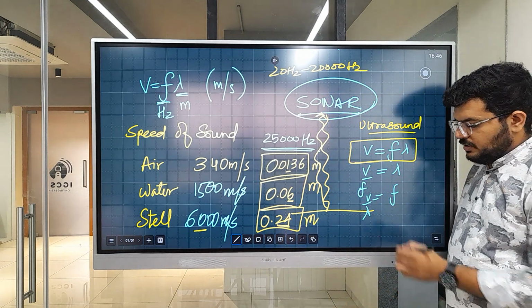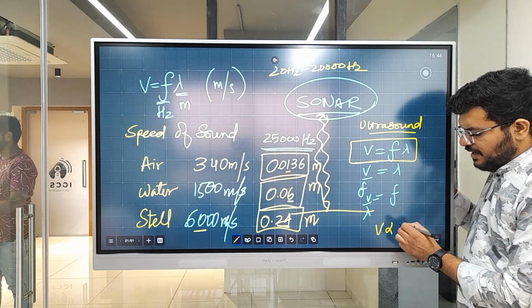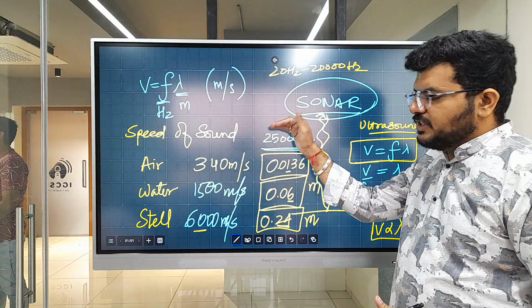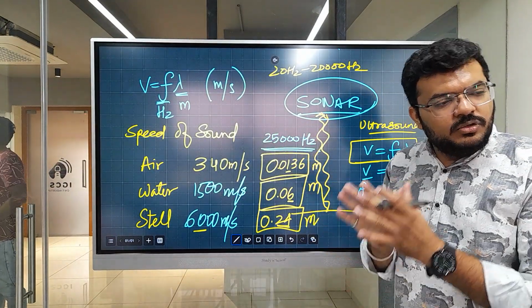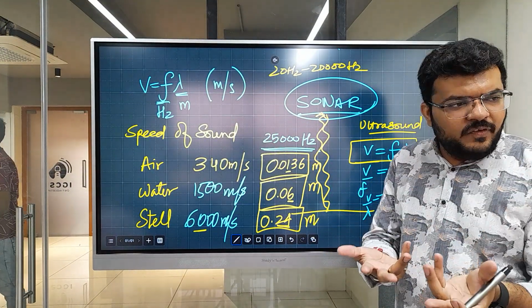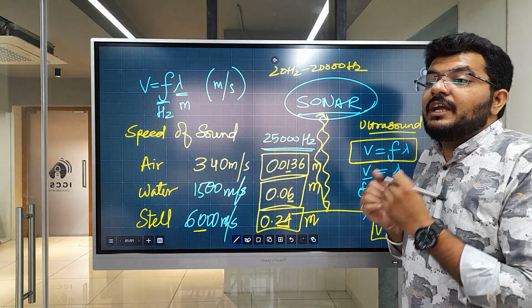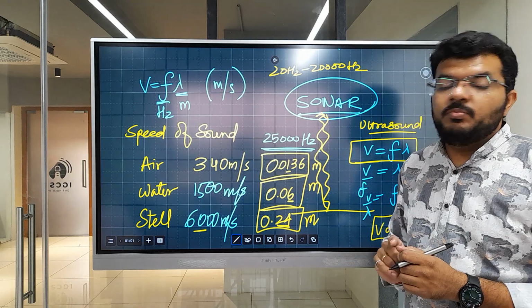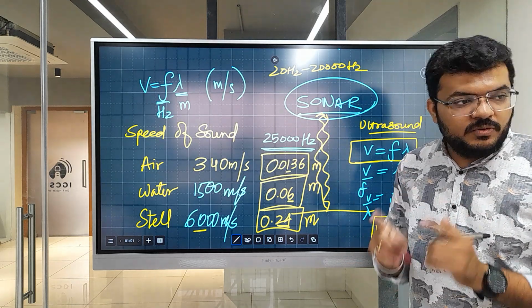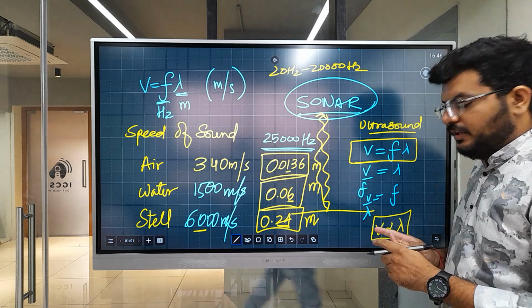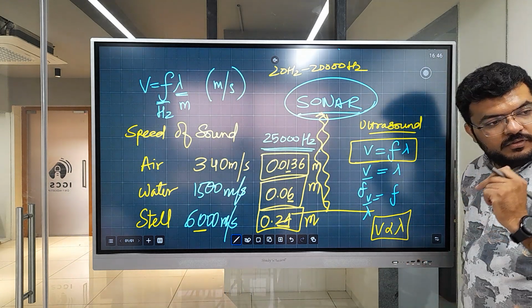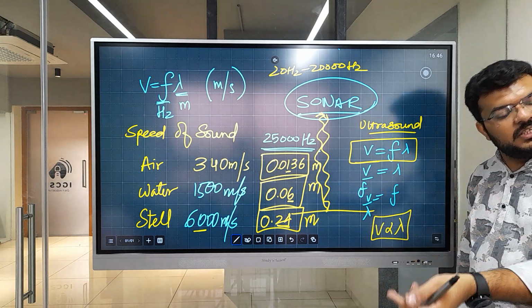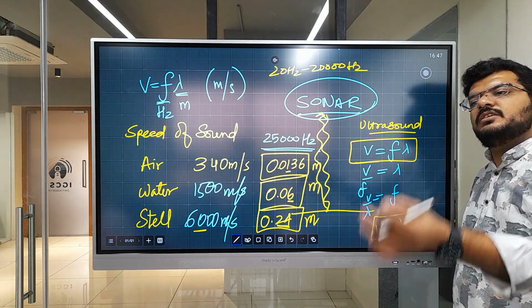So can I say velocity and wavelength are proportional to each other? See, this same sound wave travels from air to water to some solid or reflects back, right? What can change? Both velocity and wavelength can change, but what cannot change? Frequency. What is the relationship? They are directly proportional. If velocity increases, wavelength increases. If velocity decreases, wavelength decreases.